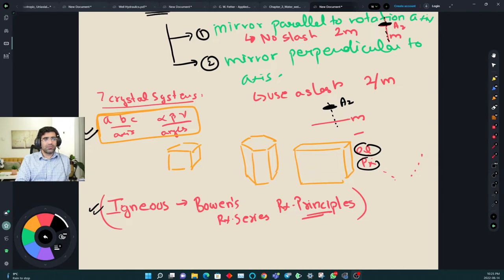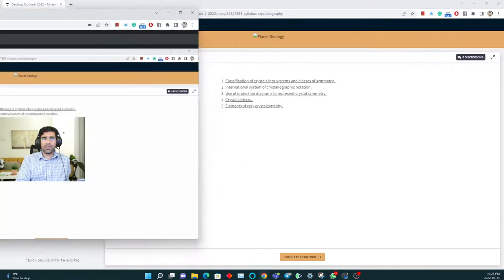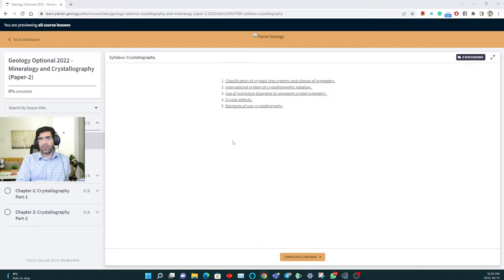Another thing, based on our experience last year: what I'm telling you about crystallography is that it is just 5% of the geology syllabus, but it is difficult. We also agree it is difficult. And 90% of the mentors outside don't even cover crystallography in good detail, but Lawrence sir has covered it with great depth and full understanding in our classes. So when you are done with 2 or 3 chapters, then jump to crystallography and cover it.